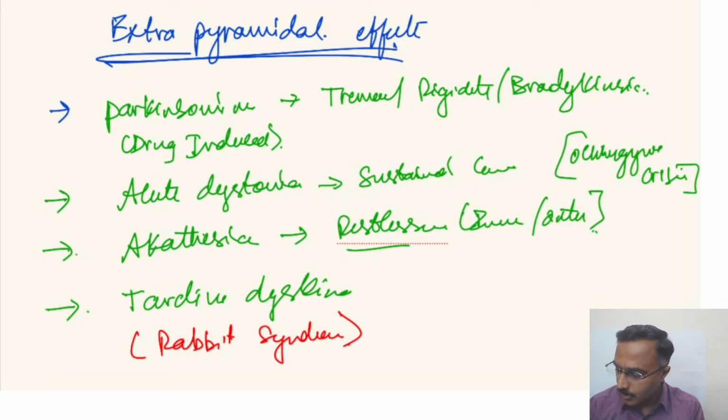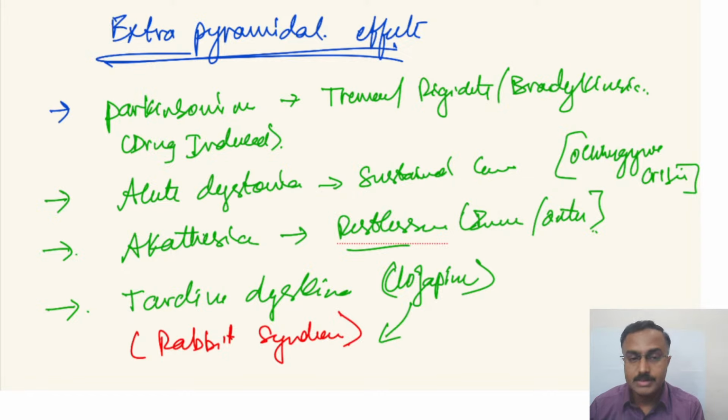But one thing is, clozapine is not found to be associated with this tardive dyskinesia, and that is the one antipsychotic that is used in patients with tardive dyskinesia. Okay, right. Hope things are a bit clear.